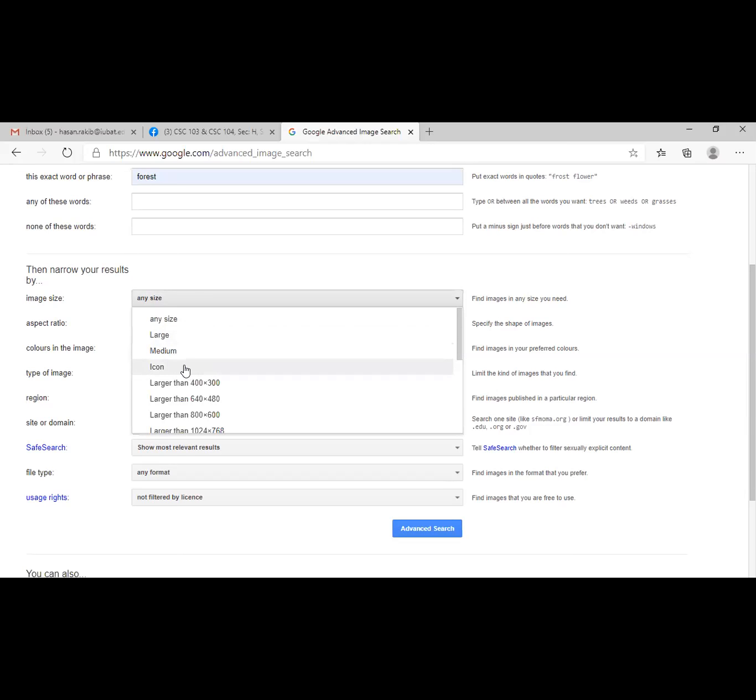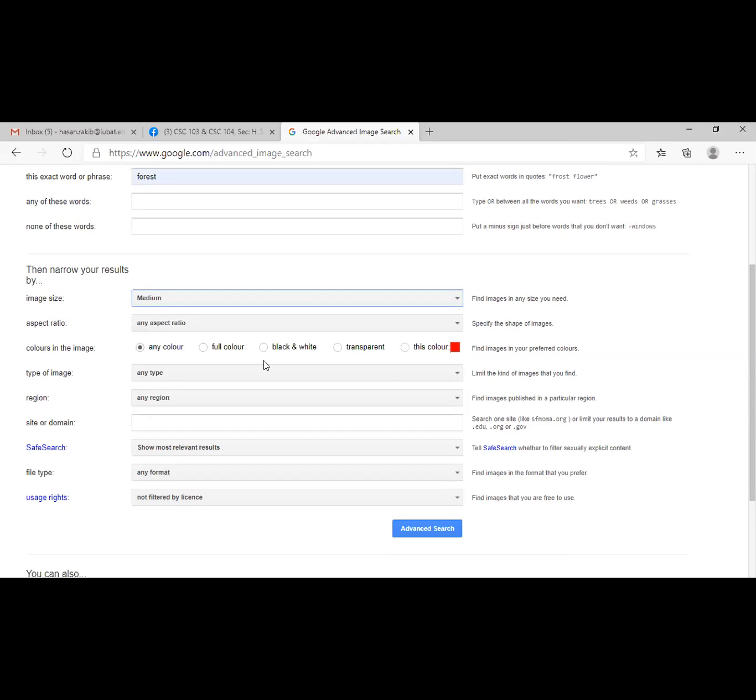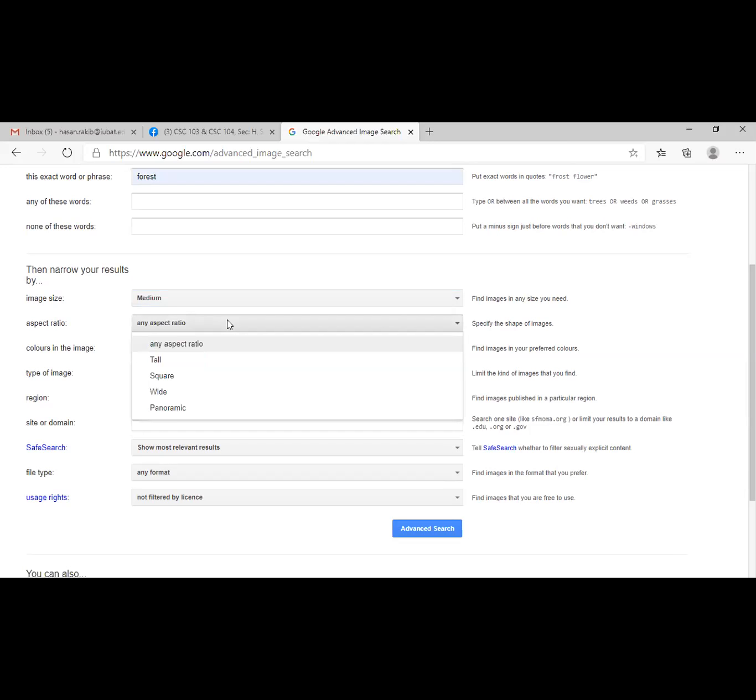If you want to find any icon, then you can click on this icon option. Some image ratios are also given, and according to that ratio you can find that image. Or you can select the image size, how many megapixels it is. I'm selecting medium, for example. Then next option, you can select the ratio: tall, square, wide, or panoramic view if you want.